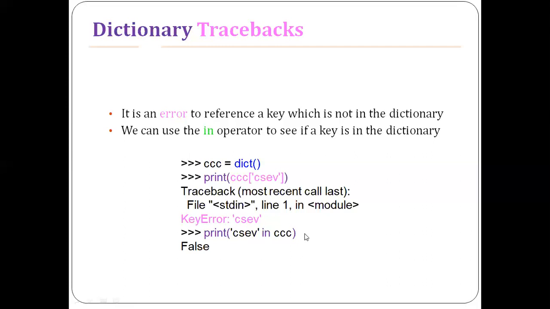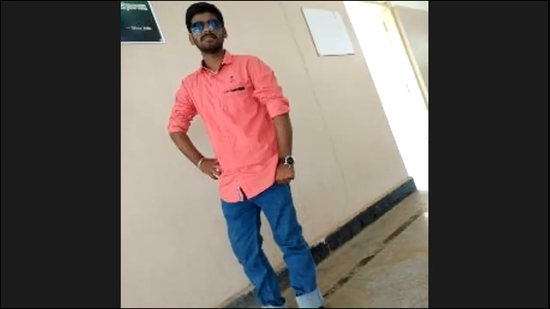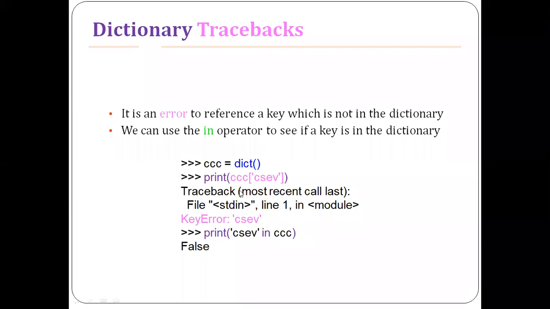This error message has been generated by the compiler. Right, this is how you can manage the errors within a dictionary.